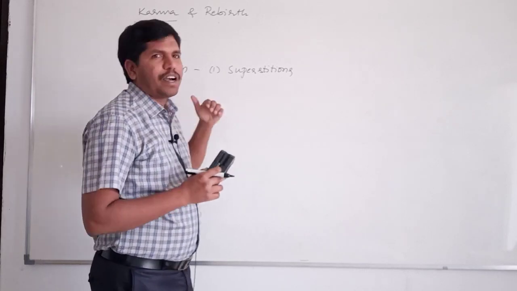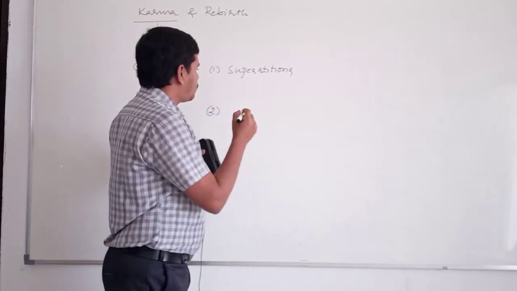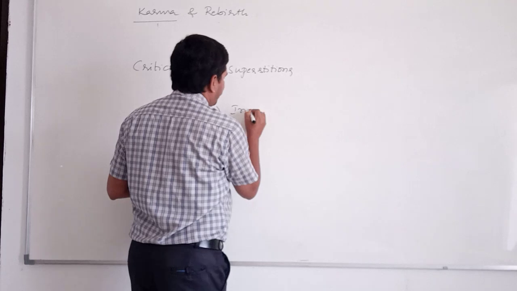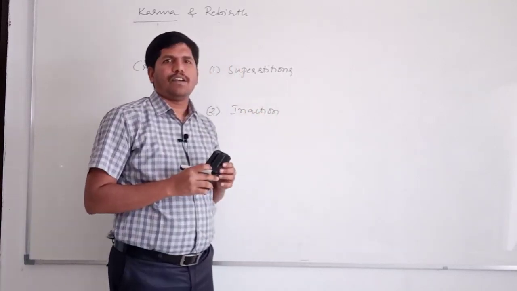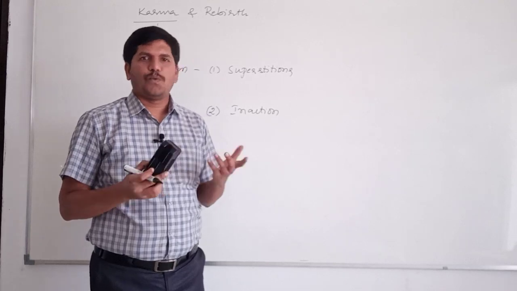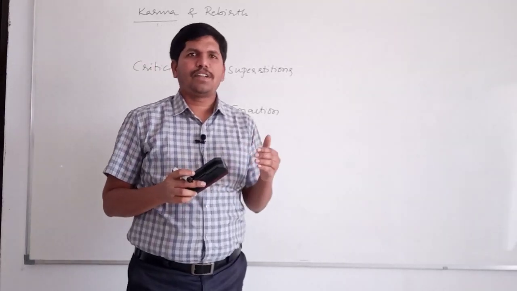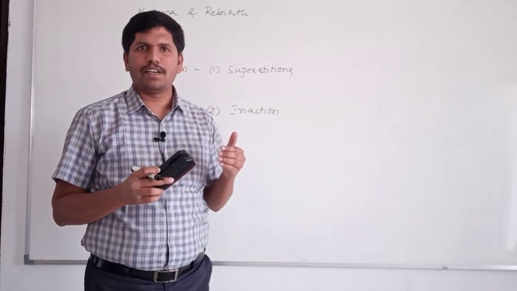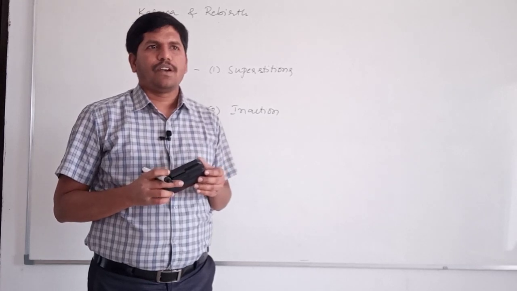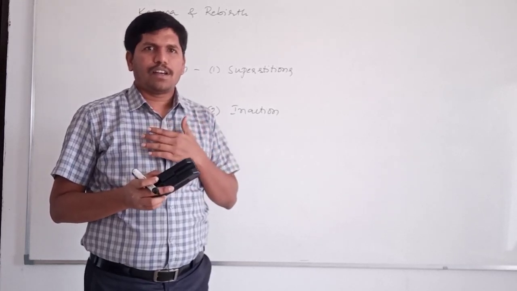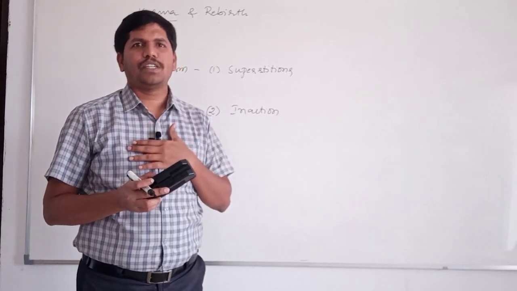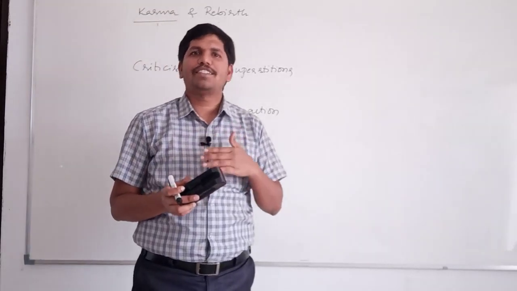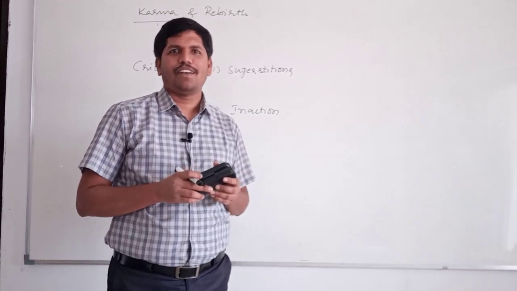The second one is, the concept of karma and rebirth is responsible for inaction. How? The concept of karma and rebirth says that our birth or our status in a particular society is because of our actions in the previous janma.